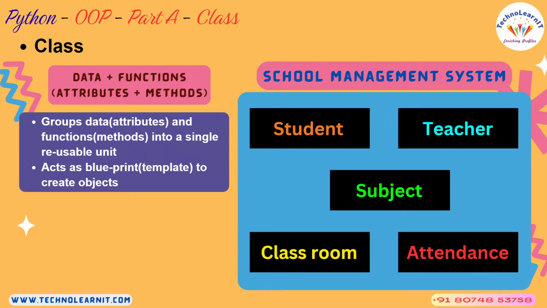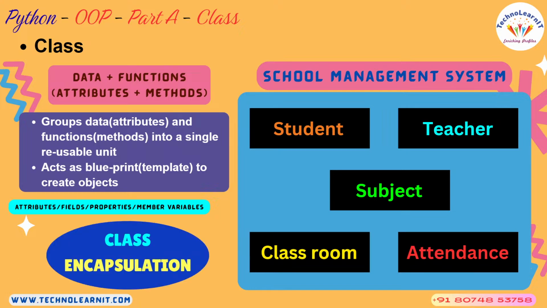Data is generally called attributes, and the functions that we write inside a class are called methods. We'll see this all practically. Attributes also have different names. Some people call them fields, properties, or member variables. These are all different names given to the same data that I have been using.